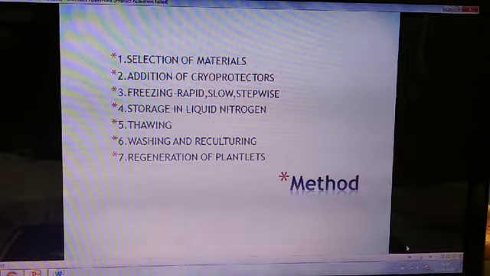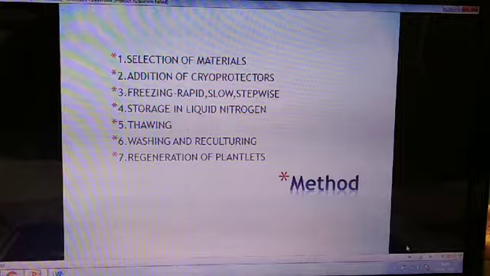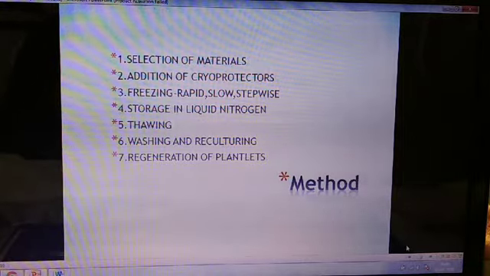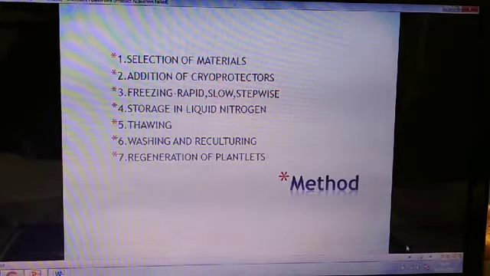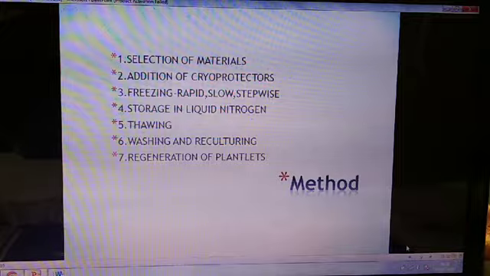The plant materials used are small apices of the root meristem, shoot apical meristem, embryos, seeds, pollens, ovules, and protoplasts.